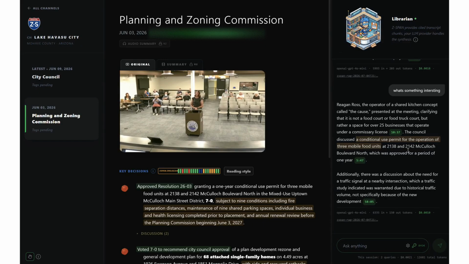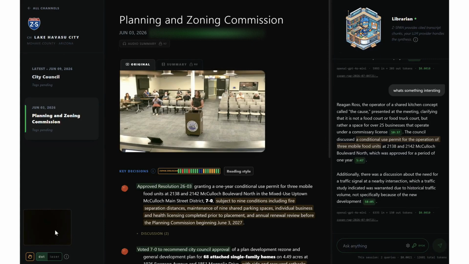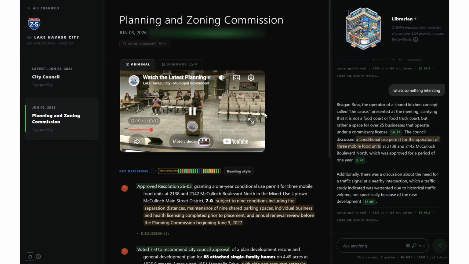We have over 25 businesses that operate out of our shared space. They all have business licenses. They all have health permits, and every single one of them gets a fire inspection every year. So we're very familiar with the city officials in and out of the building. In regards to the question of them coming and going, the other two food truck courts in town highly discourage the food trucks from leaving that property to go to events. We don't have any restrictions like that. I highly encourage them to go to events because that's marketing, in my opinion. So the weekend of graduation, for example.